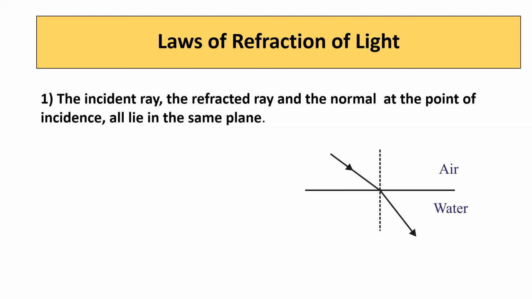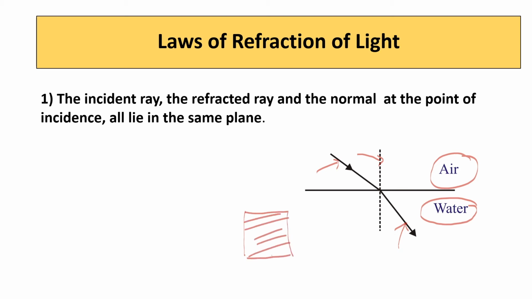Here this is medium 1, air, and this is medium 2, water. You know both this air and water are transparent. This incident ray, this normal and this refracted ray all lie in a plane. Suppose if this is a plane, all these will lie in the same plane.